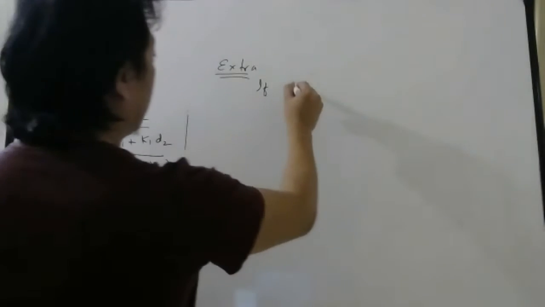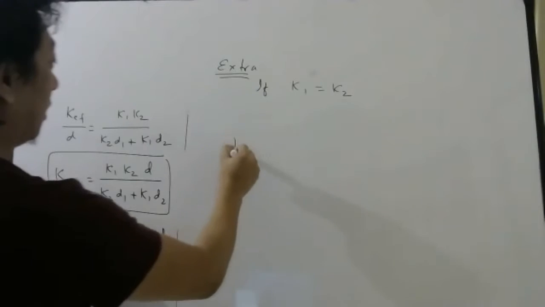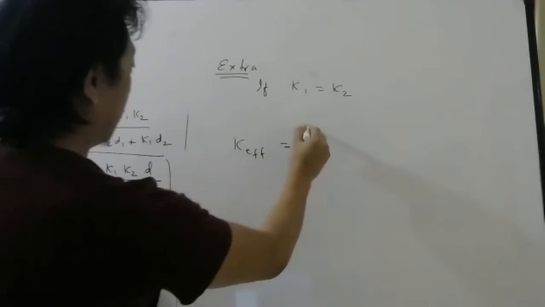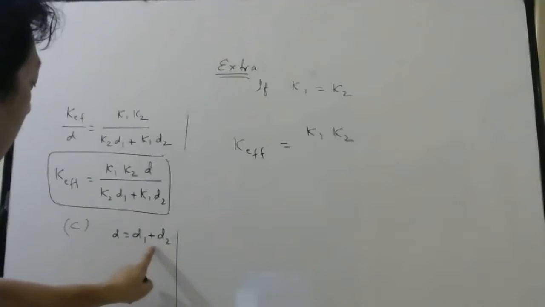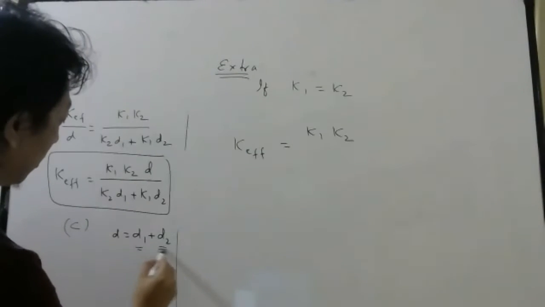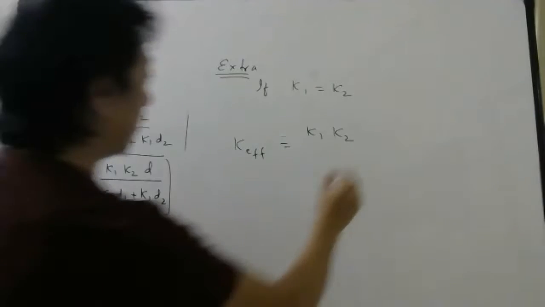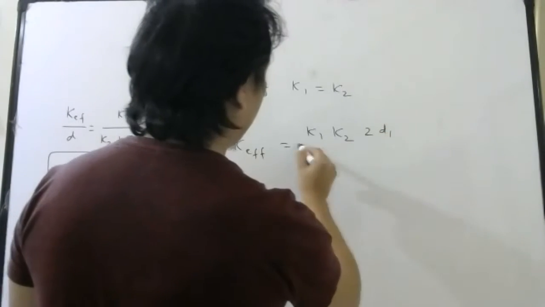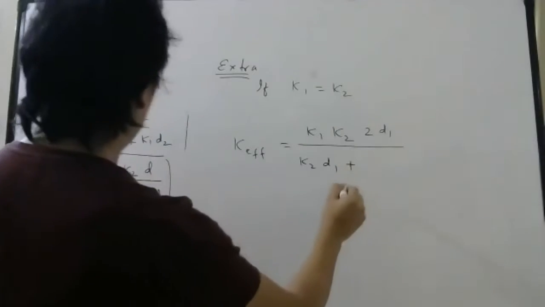So if K1 equals K2, what will happen here? Just check. So K effective will be K1, K2. This D, how can I write? D is D1 plus D2. If these two are equal, then in place of D2, I can write D1. So D1 plus D1 will be 2D1 divided by K2 D1 plus K1.